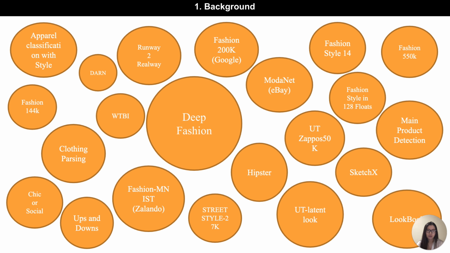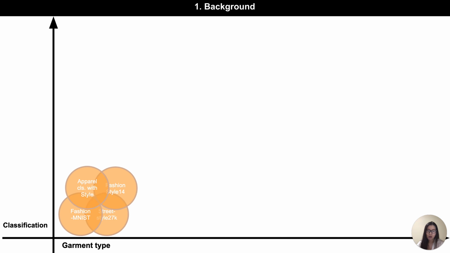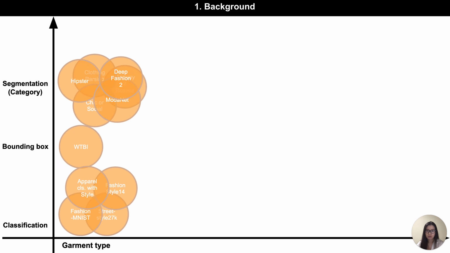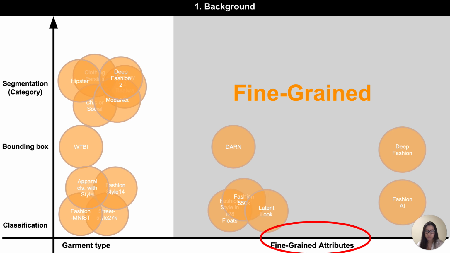Visual analysis of clothing is a topic that has received increasing attention in recent years. Some of the existing datasets focus on categorizing types of garments, while the others focus on detection of the apparel categories. There are other datasets that also include fine-grained attributes.